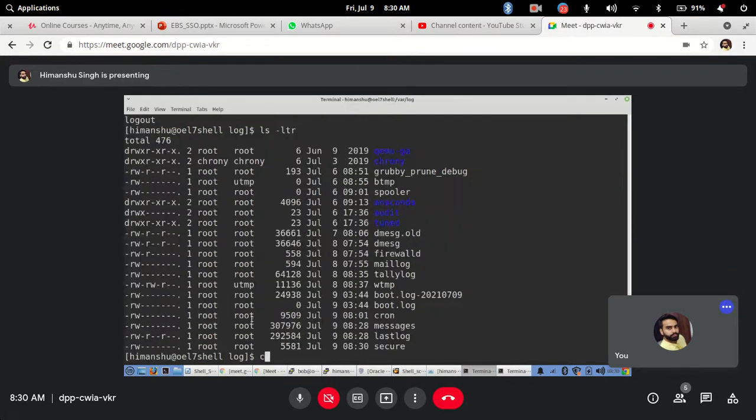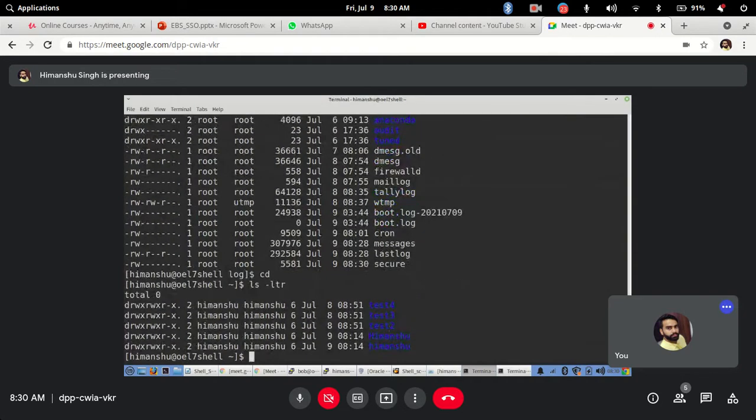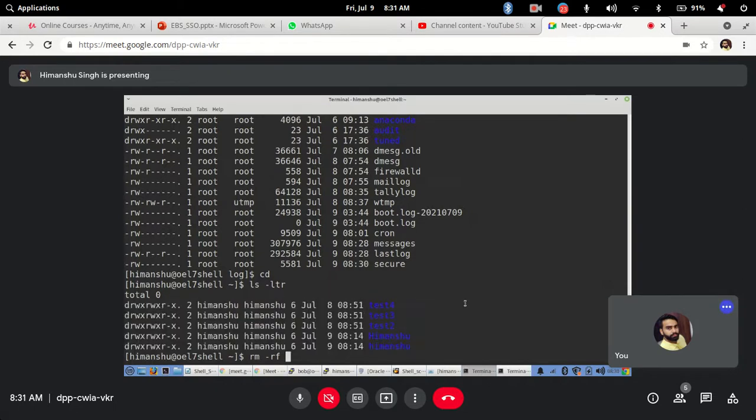Next, let me go back to my home directory. I am at the home directory. Now I want to remove everything. Yesterday we saw the rm -rf command, rm space -rf to remove a specific directory. If I want to remove all these directories together, I will give a star symbol, which is called a wildcard character.